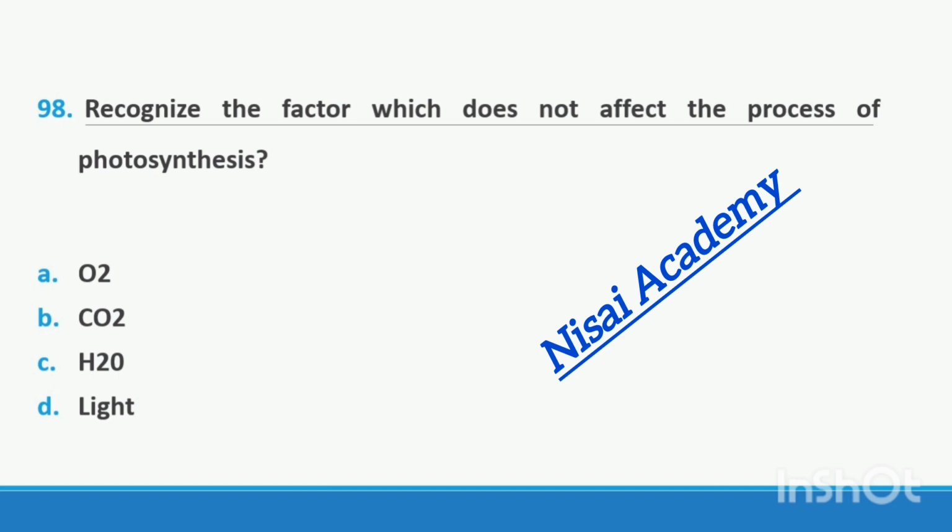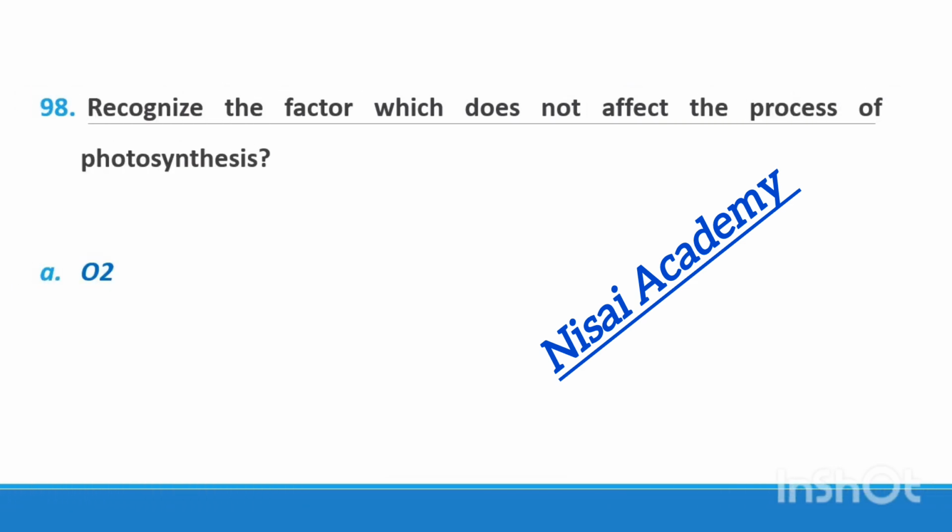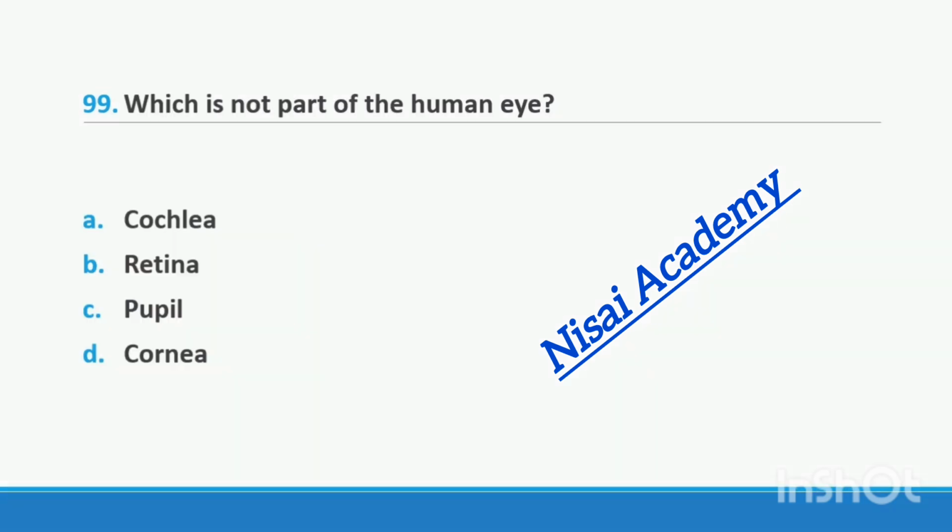Question 98. Recognize the factor which does not affect the process of photosynthesis. Option A, dioxygen. Option B, carbon dioxide. Option C, H2O. Option D, light. Dioxygen does not directly affect the process of photosynthesis. Right option A, dioxygen.